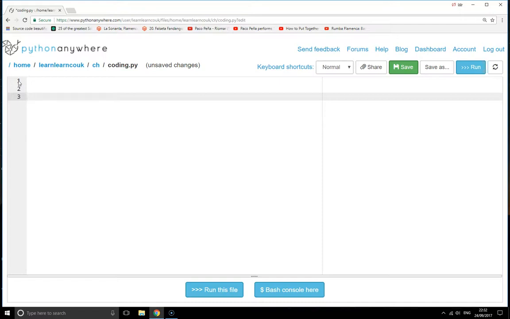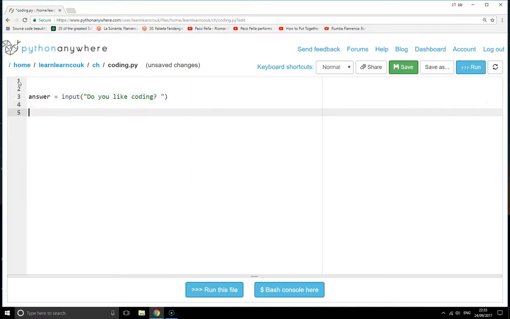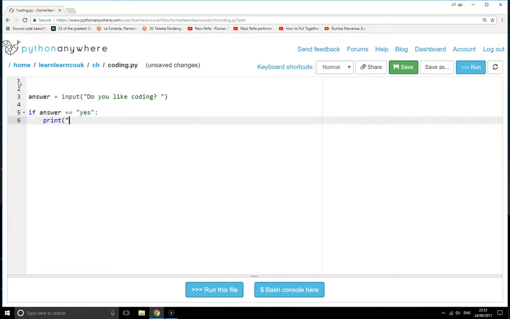Let's put answer equals input, "Do you like coding?" So we're going to ask the user whether they like coding, and if they say yes, then we're going to say me too. So what we could do here is say if the answer equals yes, print me too.